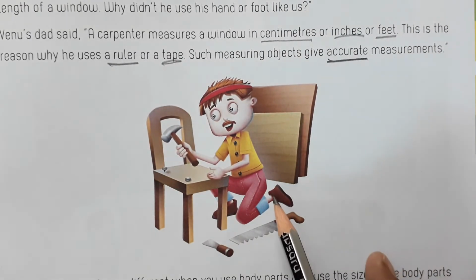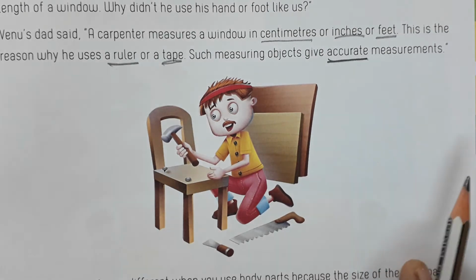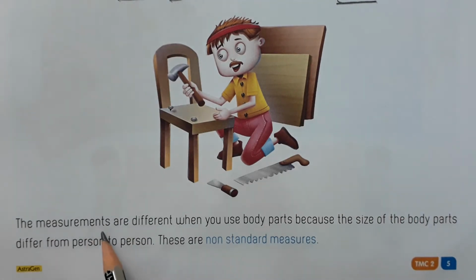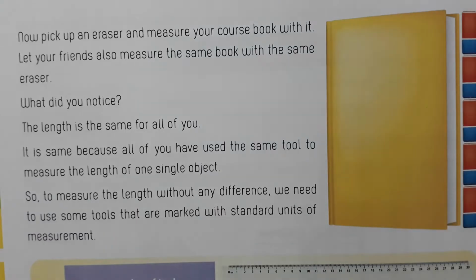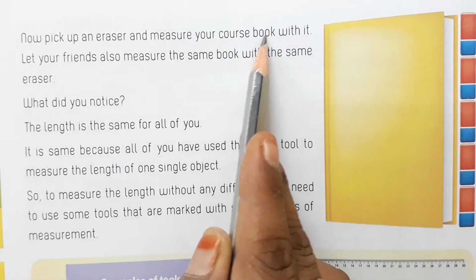Look here. He is the carpenter and he is using a ruler to measure the length of the window or any object. The measurements are different when you use body parts because the size of the body parts differs from person to person. These are non-standard measures. Now pick up an eraser and measure your course book with it.